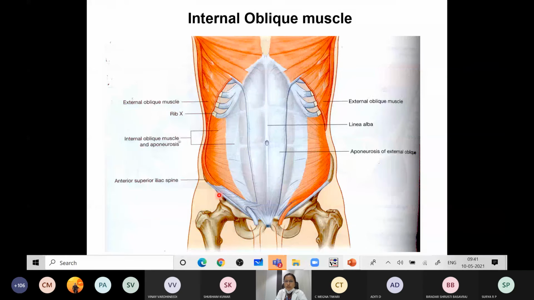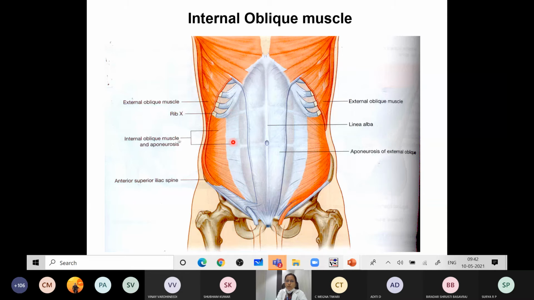It is taking origin from the iliac crest and it will be inserted into the lower 3 to 4 ribs. The external oblique takes origin from the ribs and is inserted into the iliac crest, but this is different. It takes origin from the inner lip of the iliac crest and is inserted into the lower 3 to 4 ribs. So this is the internal oblique muscle of the abdomen.